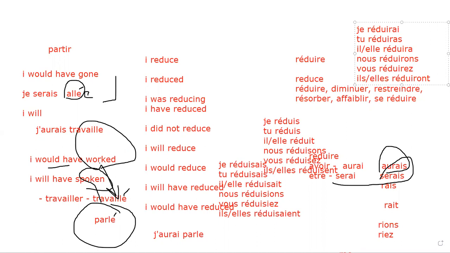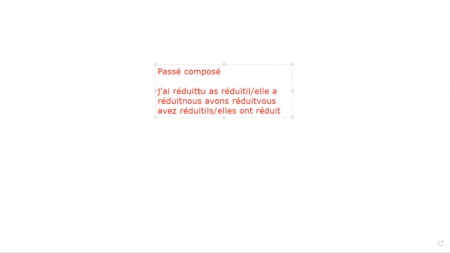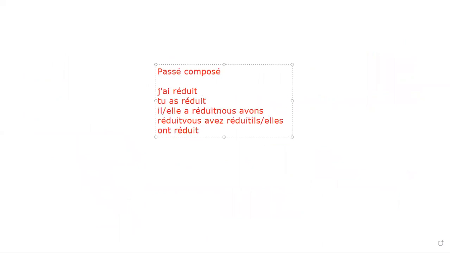Is it clear to you, team? Yes, sir. C'est clair. Now, for example, we have past tense, passé composé. C'est clair. So over here we have j'ai réduit, tu as réduit, elle a réduit, nous avons réduit. Why? Because it belongs to my avoir family verb, and elles ont réduit.